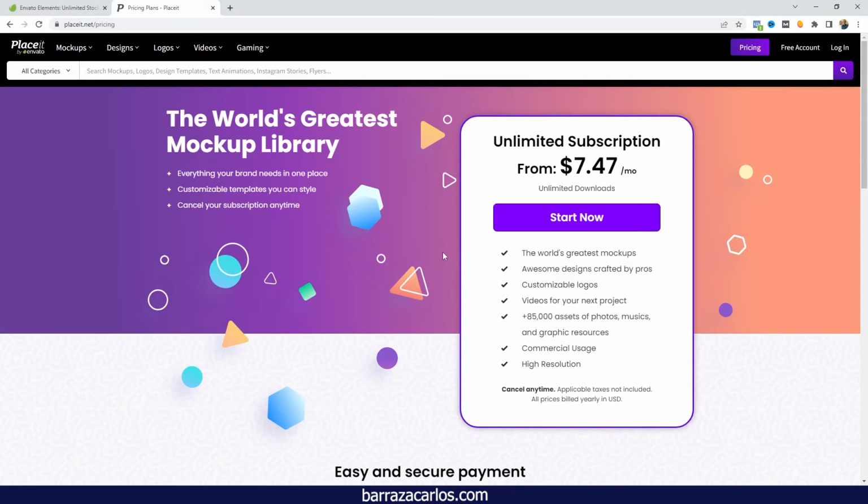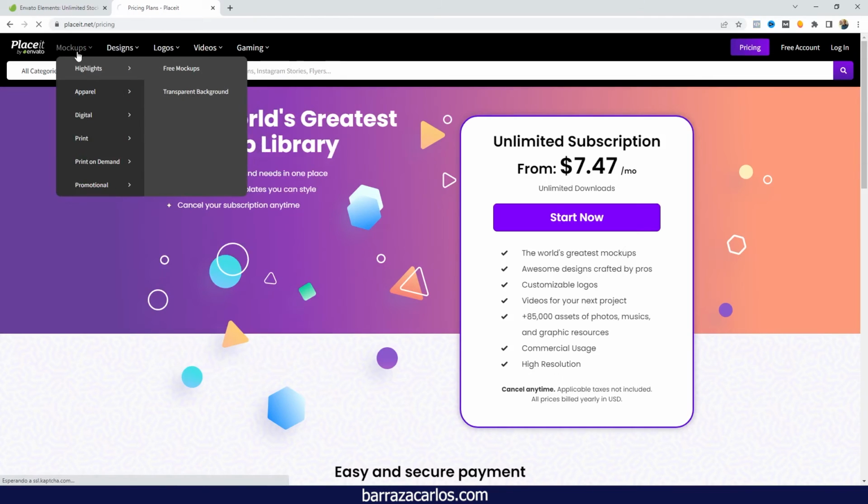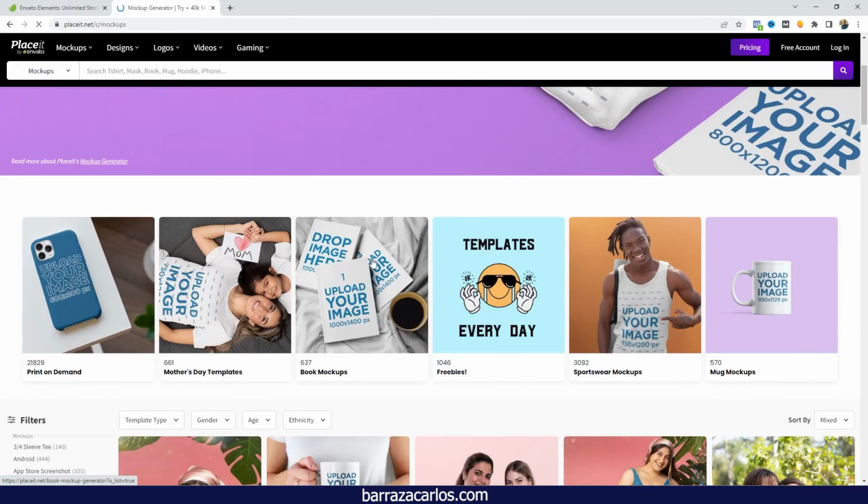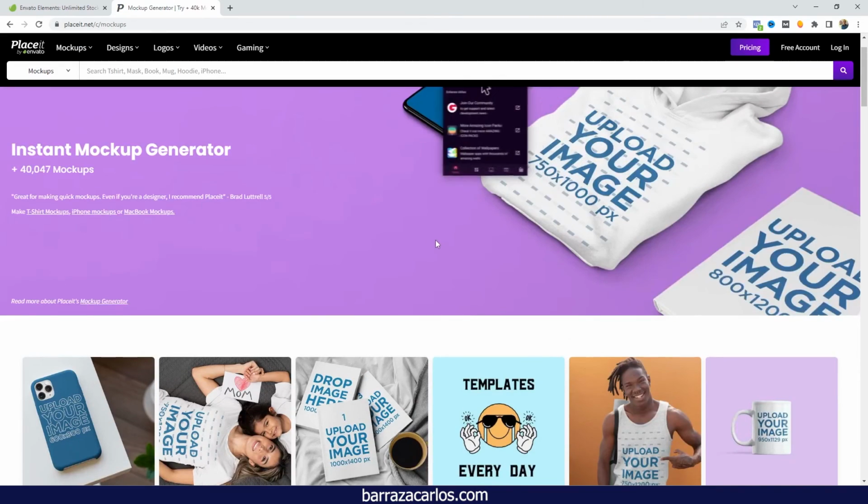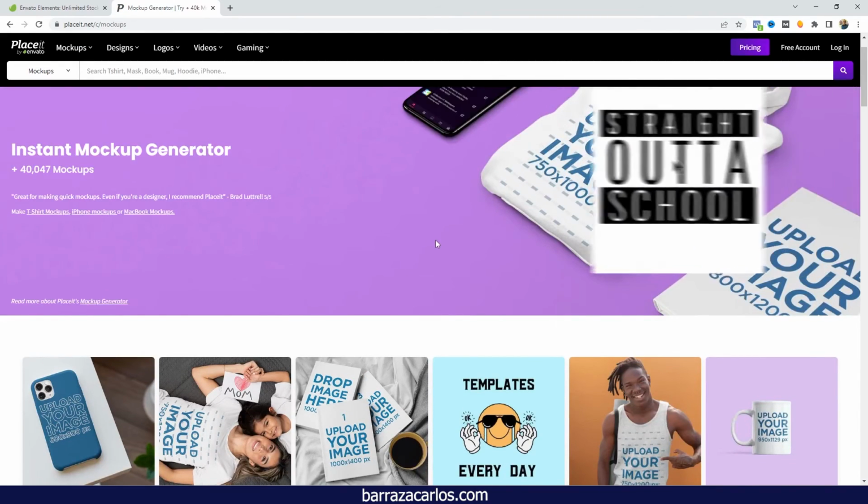But also, if you want to create content, the most recommended option is Canva, which is also free, or even Placeit has some free options that can help you to create logos, designs, mockups, and different types of content. So no, unfortunately, Envato Elements doesn't include Placeit.